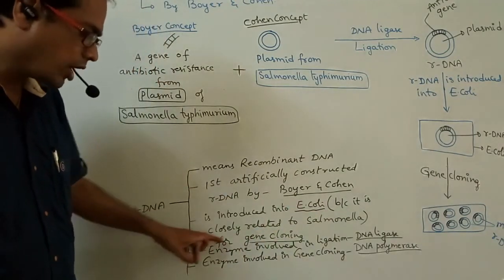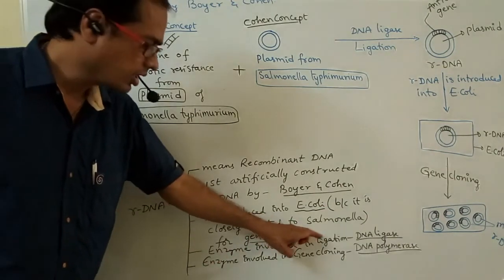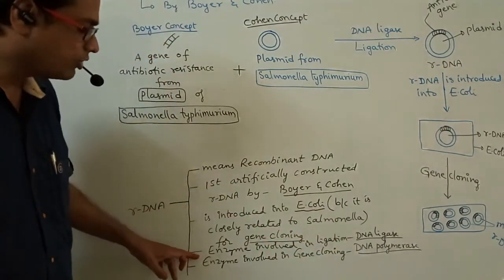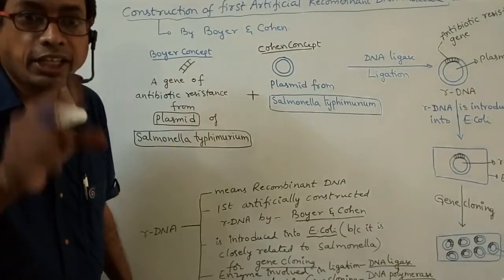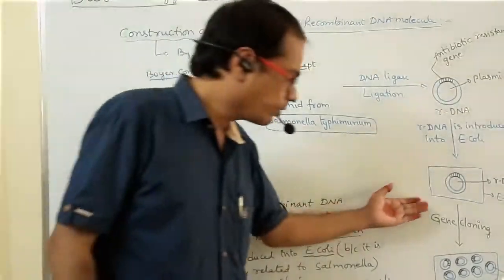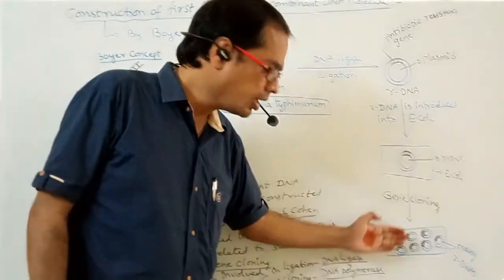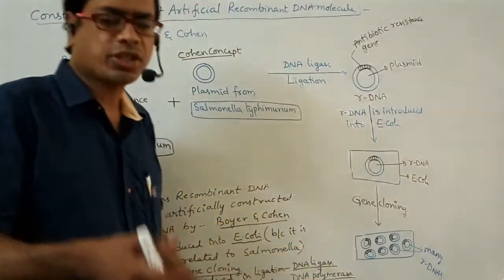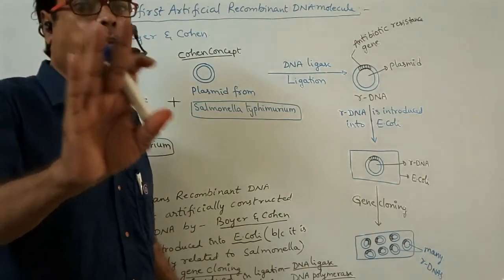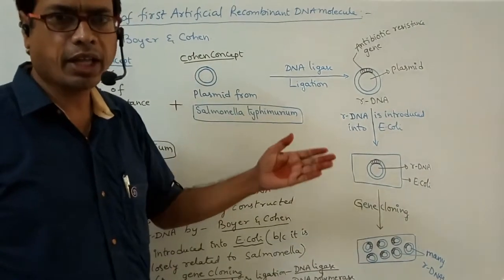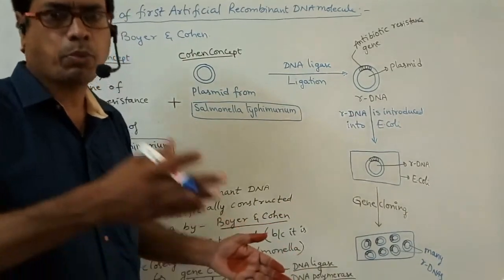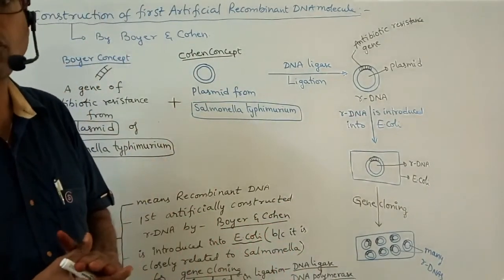Next, the enzyme involved in ligation is DNA ligase. The enzyme involved in gene cloning is DNA polymerase. From one DNA, many DNAs are formed, so DNA polymerase is involved.